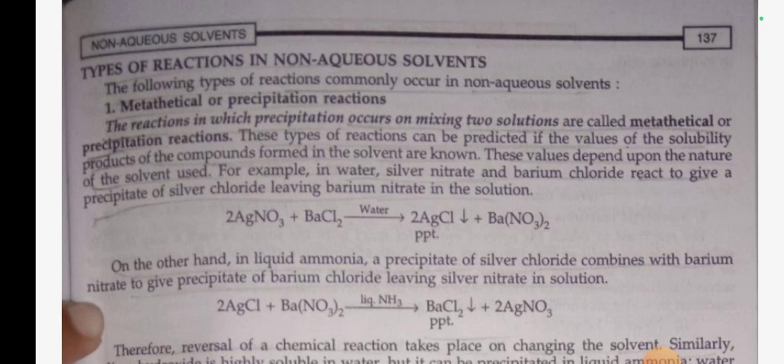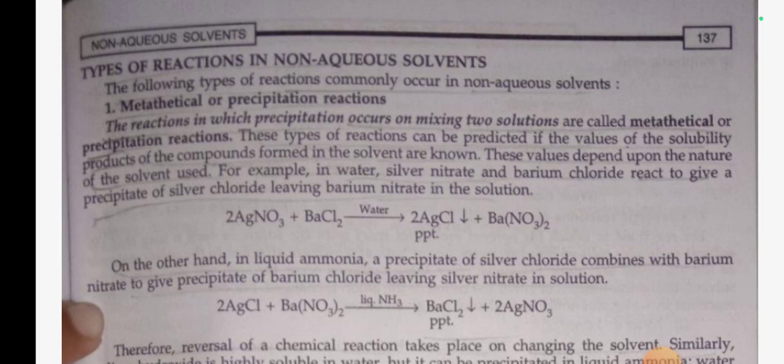For example, in water, silver nitrate and barium chloride react to give a precipitate of silver chloride, leaving barium nitrate in the solution. 2AgNO3 plus BaCl2 in water gives 2AgCl precipitate plus Ba(NO3)2. On the other hand, in liquid ammonia, silver chloride combines with barium nitrate to give a precipitate of barium chloride, leaving silver nitrate in solution.